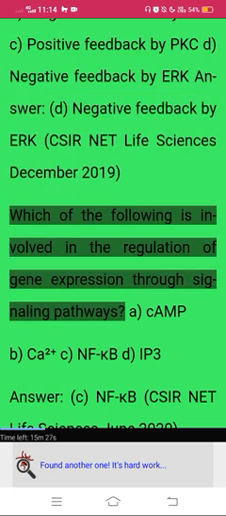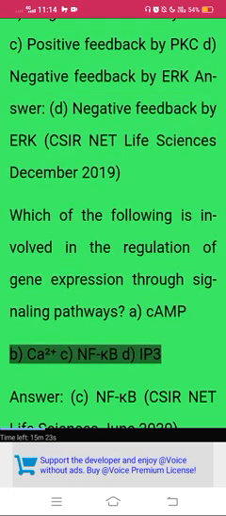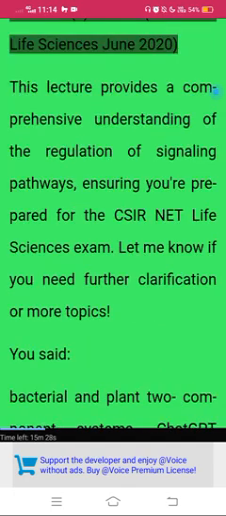Which of the following is involved in the regulation of gene expression through signaling pathways? A. cAMP. B. Ca2+. C. NF-kappa B. D. IP3. Answer: C. NF-kappa B. CSIR-Net Life Sciences, June 2020.